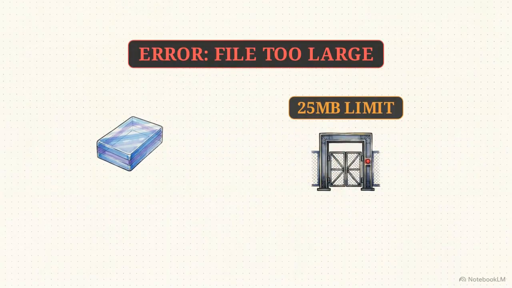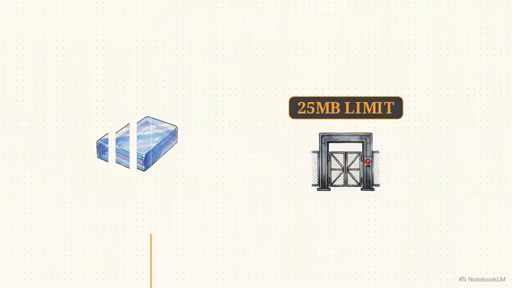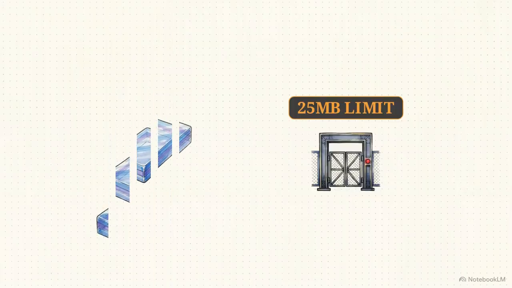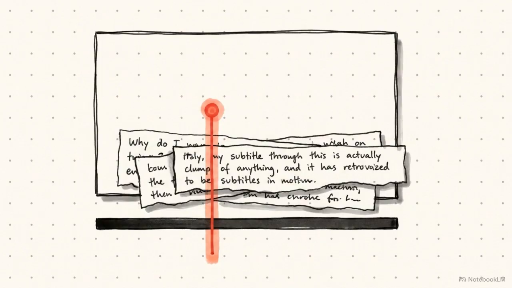The audio exceeds the strict 25 megabyte API limit, so you slice the file into chunks and try again. This time, the system merges sentences unpredictably. By minute 3, the generated text is drifting seconds behind the actual audio track.